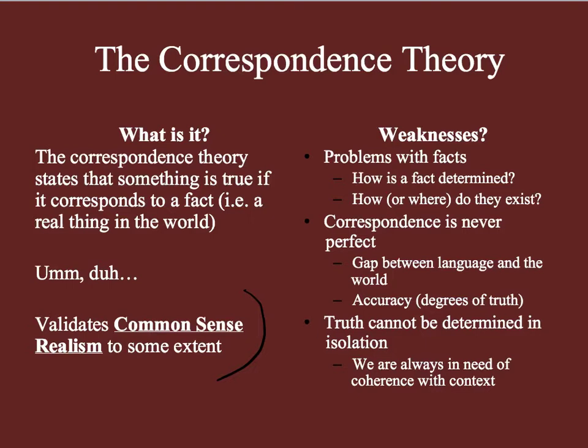So our first impulse when trying to prove something is right is by pointing at it and saying, look, there it is. It's right there. Well, the correspondence theory says that that is a legitimate way of doing things. But of course, it has its weaknesses.